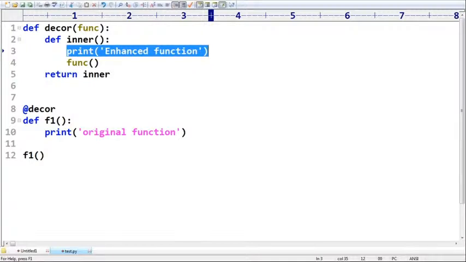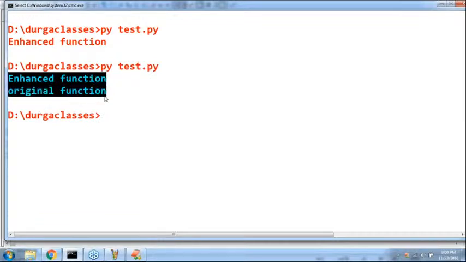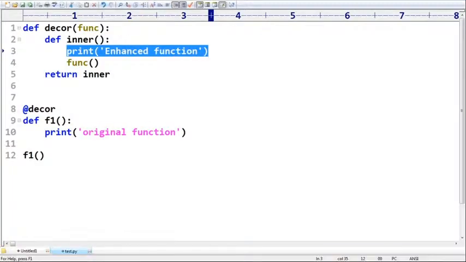We are going to get... Now what is the output by default we are going to get, sir? Enhanced function followed by original function. Any doubt? Are you getting it? Are you able to understand? Yes, friends. Okay.